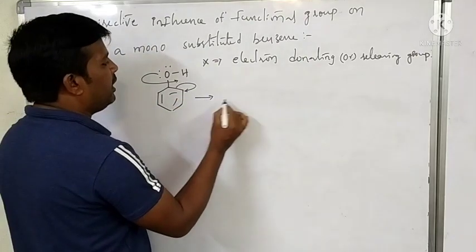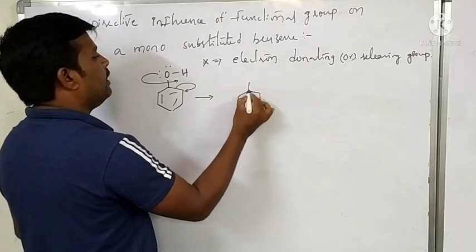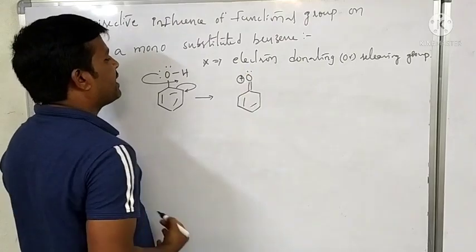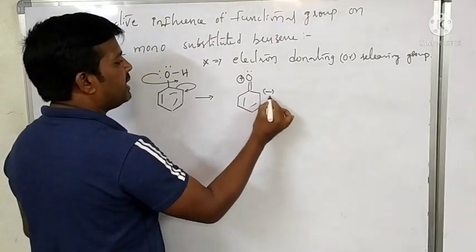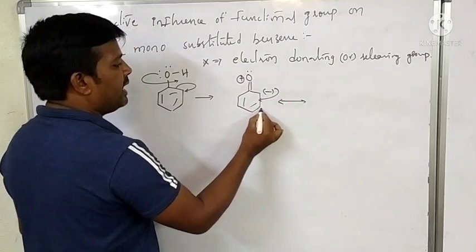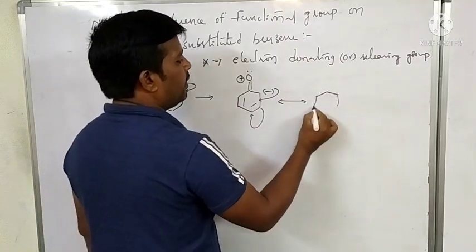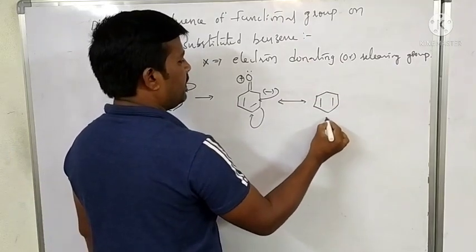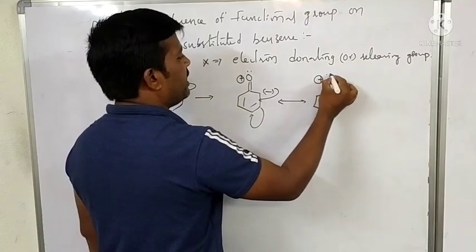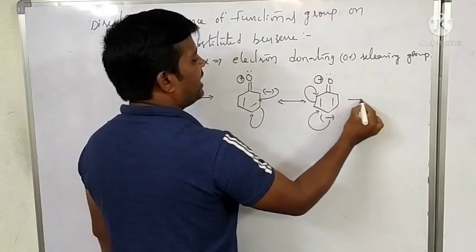Therefore, what do you observe? Double bond, oxygen gets a positive charge, with another lone pair of electrons, and this carbon gets a negative charge. Then this bond shifts like this, and automatically this bond shifts like this, giving a negative charge and double bond, with oxygen positive and another lone pair.